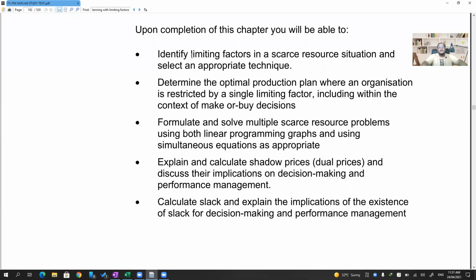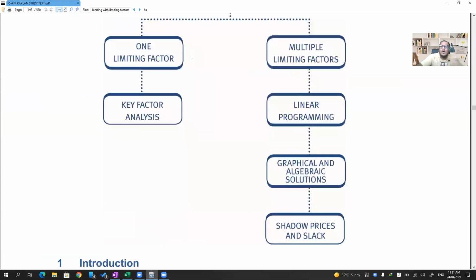So the first point that we'll discuss is limiting factors. If there is only one limiting factor, only one limited resource, then what will we do? We'll calculate contribution per unit of limited resource. Whichever product gives the highest contribution per unit of limited resource, that product I'll produce first. Then in that sequence, I'll go to the second, third, fourth, and whatever products there are.